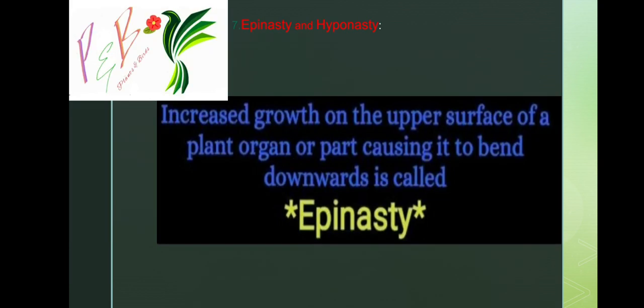Okay, next, epinasty and hyponasty. Here epinasty is important. Increased growth of the upper surface of a plant organ or part causes it to bend downwards. Downward bending of the leaf surface is known as epinasty. Important to be noted: epinasty and hyponasty are two important functions done by auxin. Increased growth of the upper surface leads to downward bending. Decreased growth of the upper surface leads to inward bending. It is known as hyponasty. Only this much you need.